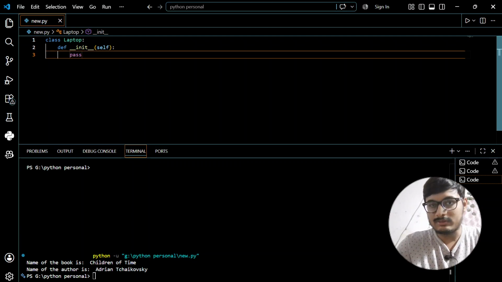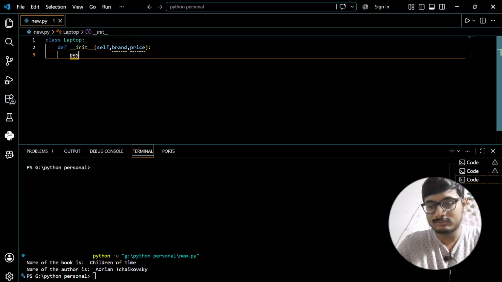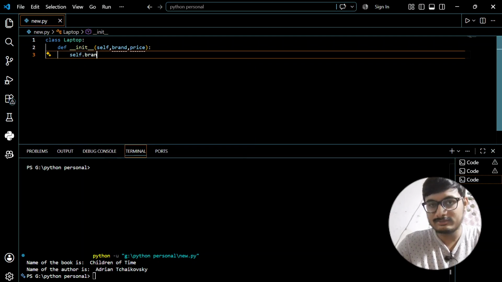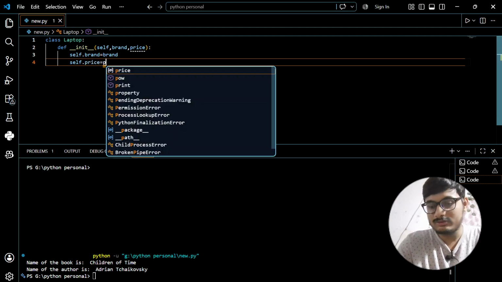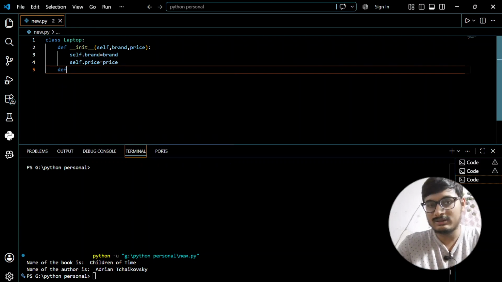Name of the laptop is brand and price. Self.brand equals to brand and self.price equals to price. Just create a method called display.